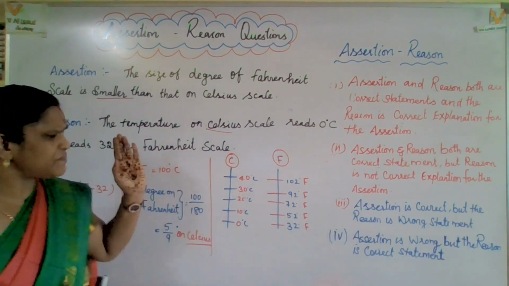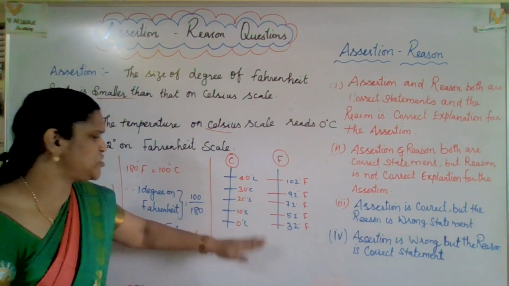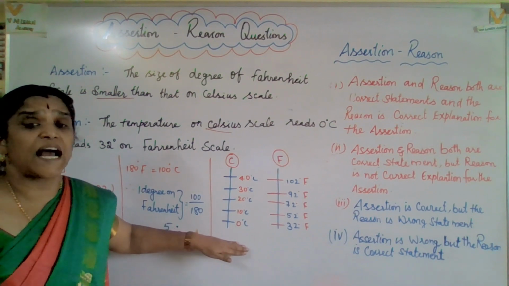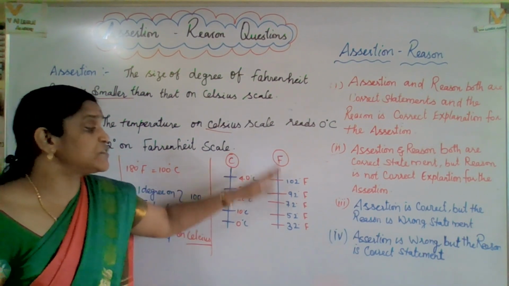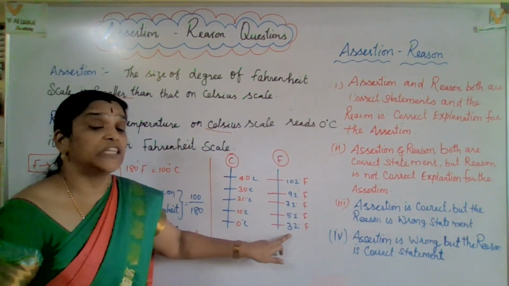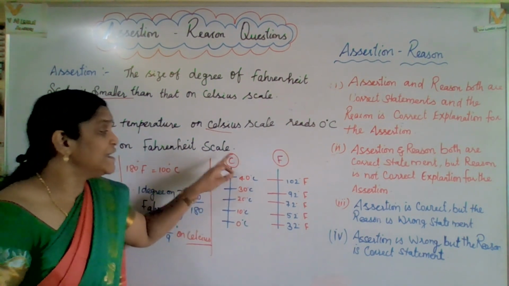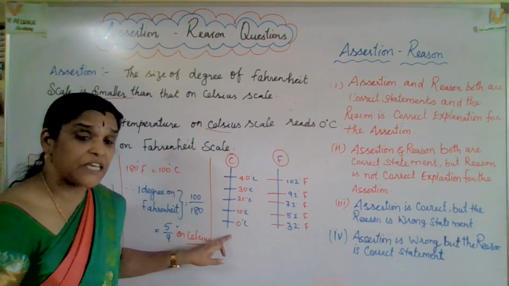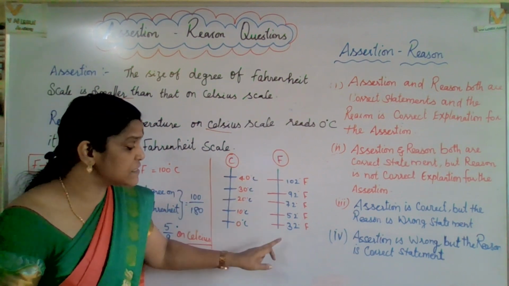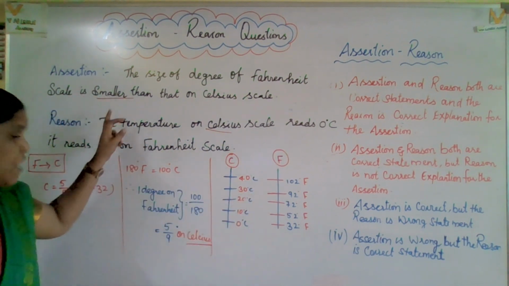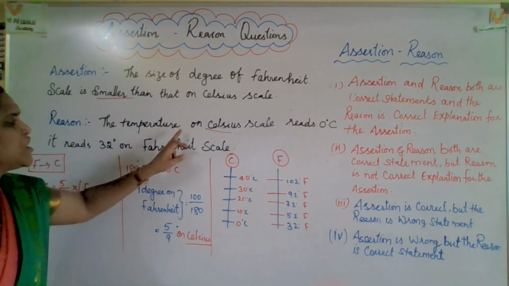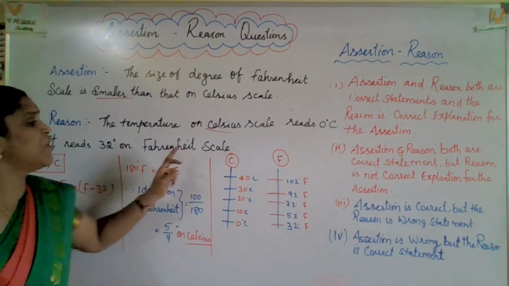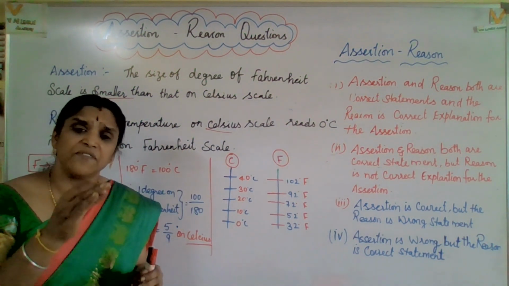First and foremost, here I would like to mention this point. This is the Celsius scale, this is the Fahrenheit scale. Please note that for measuring temperature, the Celsius scale starts from 0 degrees Celsius, whereas the Fahrenheit scale starts from 32 degrees. Now come to the reason. The temperature on the Celsius scale is 0 degree, and it reads 32 degree on Fahrenheit. Yes, this statement is correct.